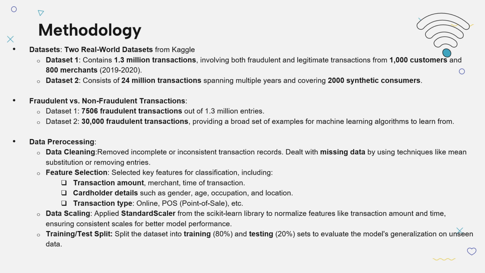Then there's the train-test split. After pre-processing, the dataset was split 80-20, 80 percent for training and 20 percent for testing. This ensures the model has trained on the majority of data while still having enough data to test how well it can generalize to unseen transactions.